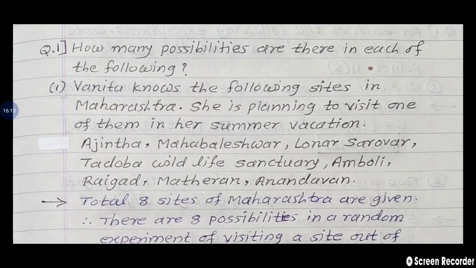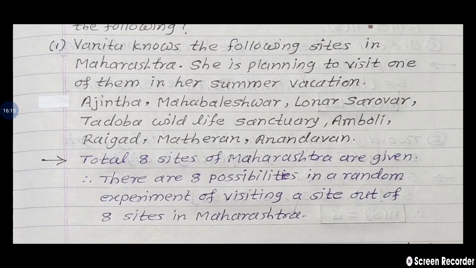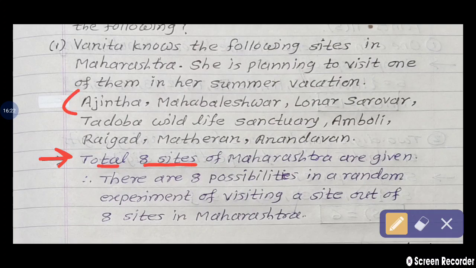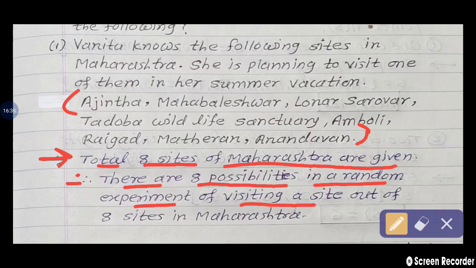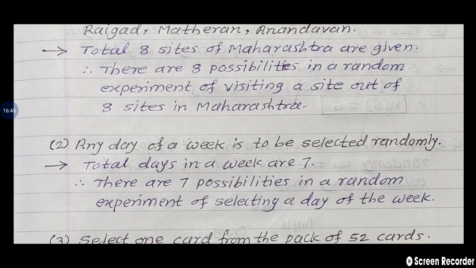How many possibilities are there? So answer. Total 8 sites of Maharashtra are given here. Therefore, there are 8 possibilities in a random experiment of visiting a site, means single site, out of these 8 sites in Maharashtra. So, how many possibilities are there? Total 8 possibilities. Second option,